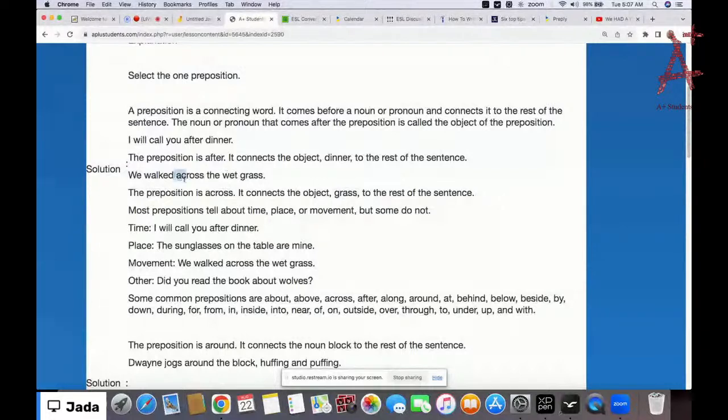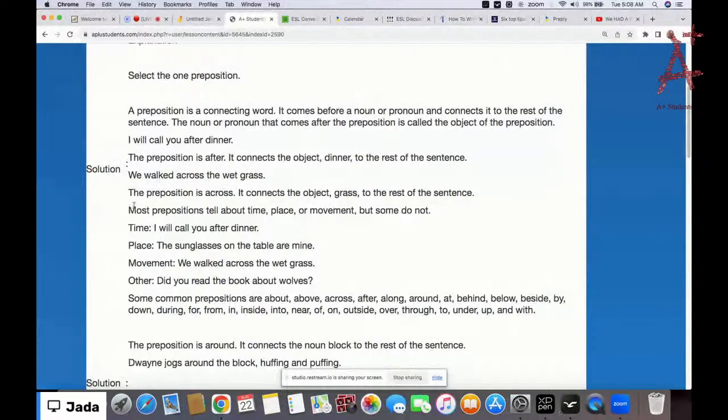So if we do not have across here, it's just going to be we walked the wet grass. And that doesn't make sense, right? Because the sentence will be incomplete, right? How can you have a sentence that says we walked the wet grass? See, there's a problem. So prepositions are very important connecting words. Without preposition, your sentence will be incomplete.